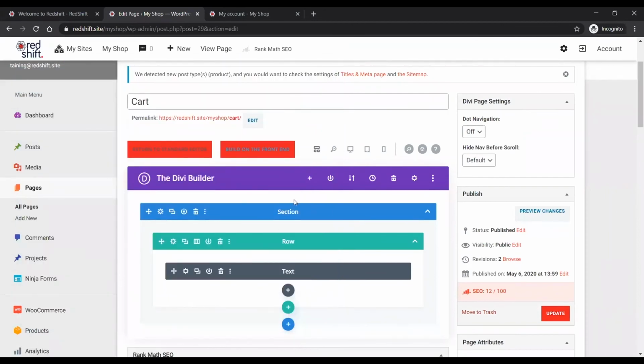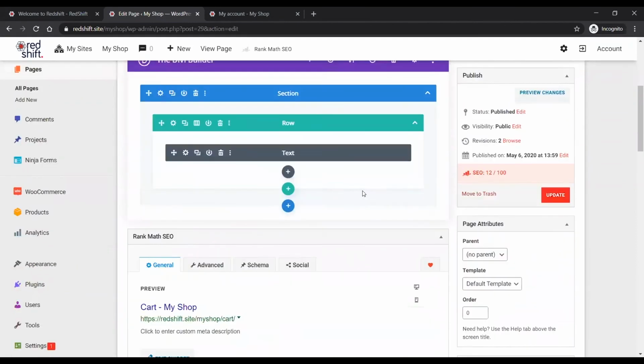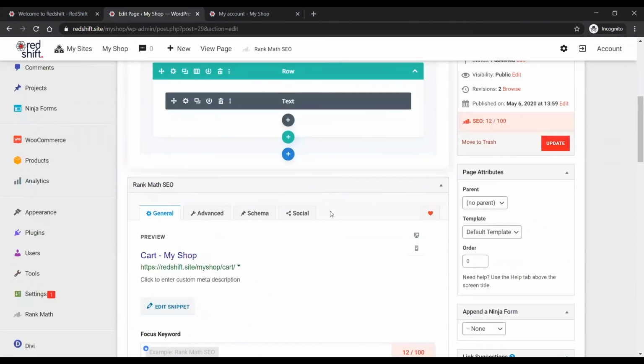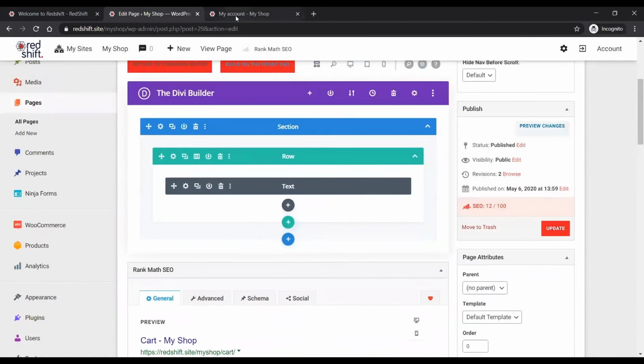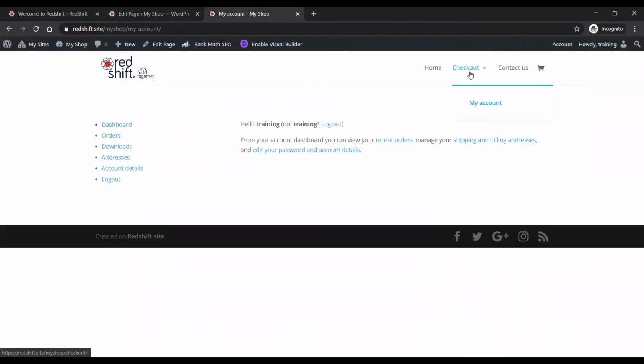And that's all this is. What that does is it gives me control over the design of this page in the Divi Builder. I can now set the max width of it. I can put a header above it, a title, etc., whatever I wanted to put in and around the cart. So it gives you by default a normal kind of page with a sidebar, etc. If you want to get rid of all of that, put it into Divi Builder, and that'll give you control over the look of those pages.